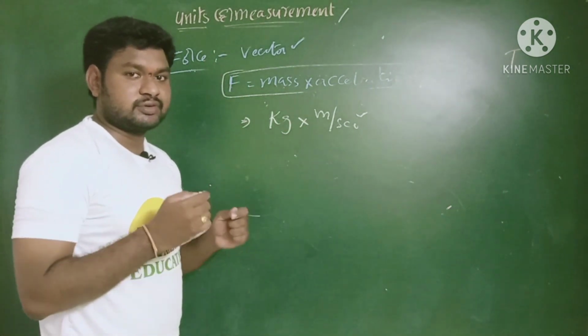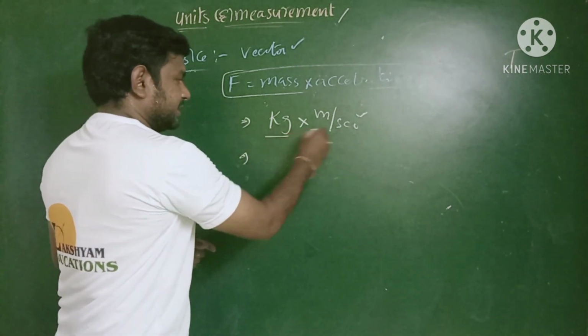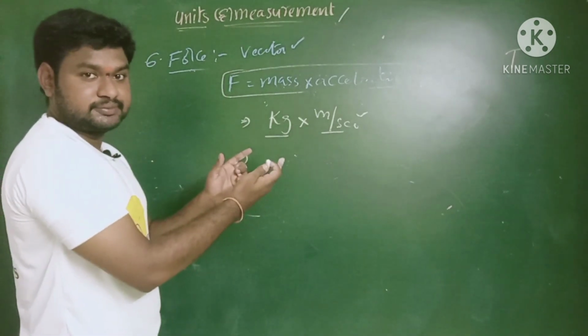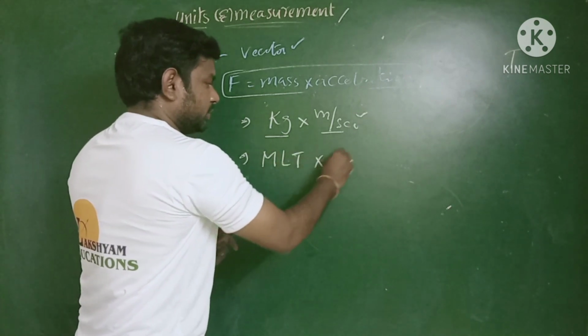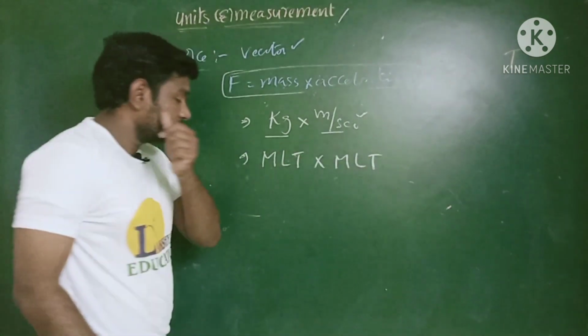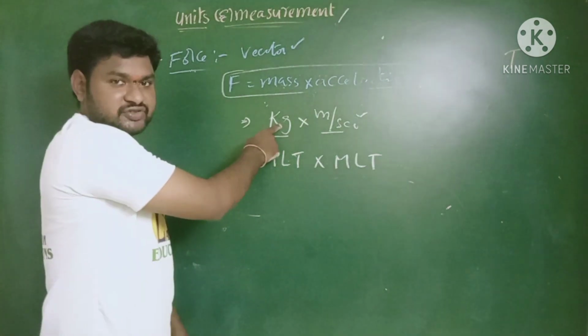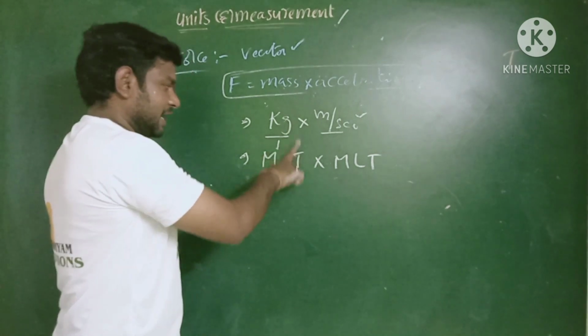Now we try to write the dimension formula for this physical quantity, right? Of course, force is a vector quantity. According to the expression of the dimensional formulas, kg gives information of the mass, M power 1. Here length is not there, time is not there.